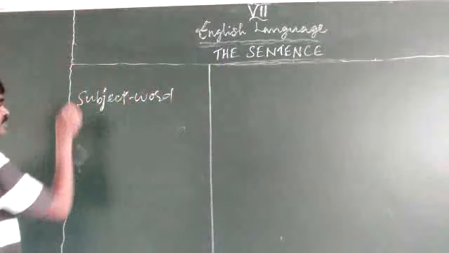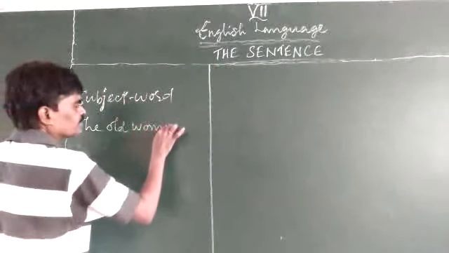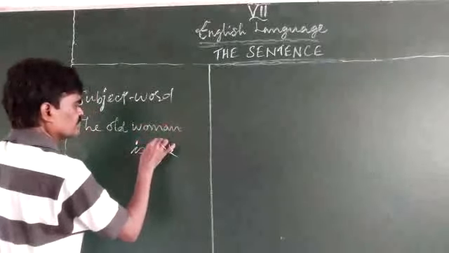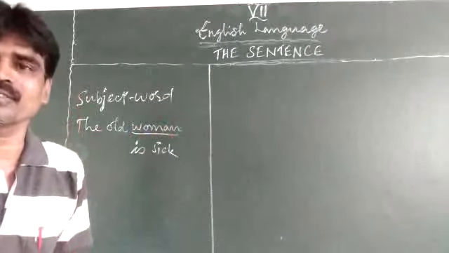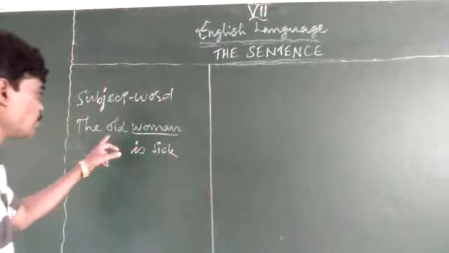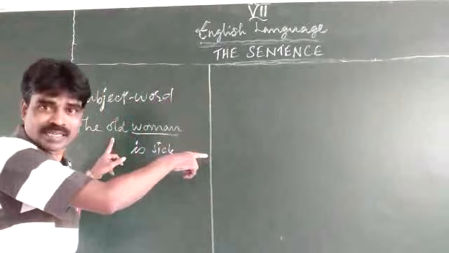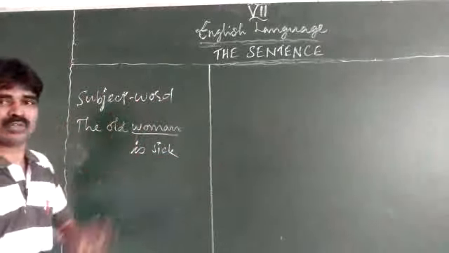For example, the old woman is sick. See, this woman is important. Whether it is old or young, that is not important. But the woman is important, but it's a qualifying one. Normally these adjectives will be followed by a noun. Right? So this is about the subject word.